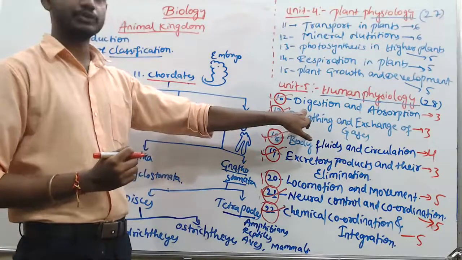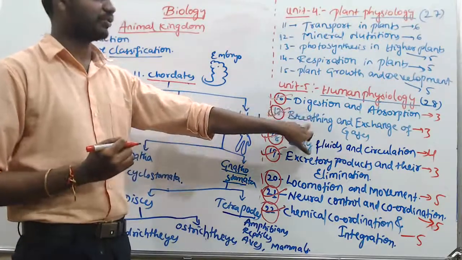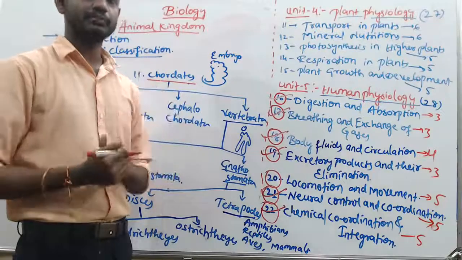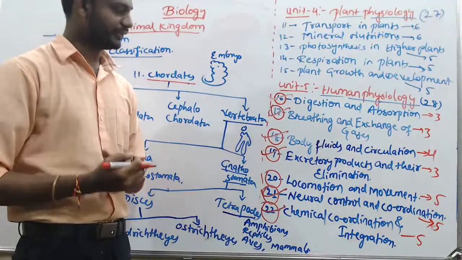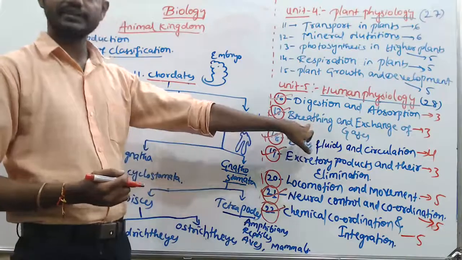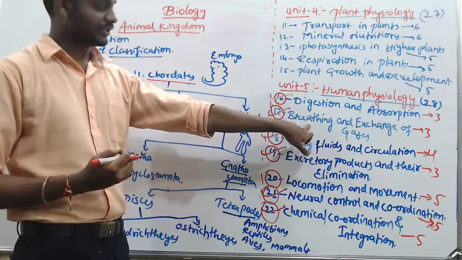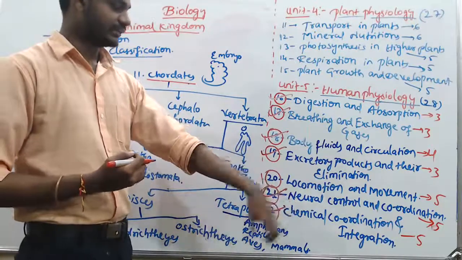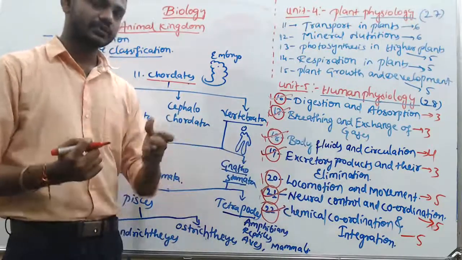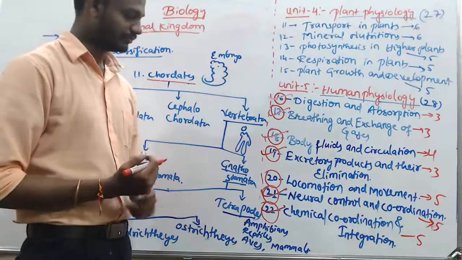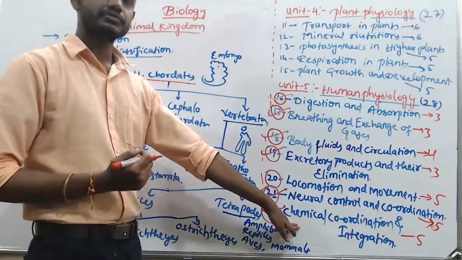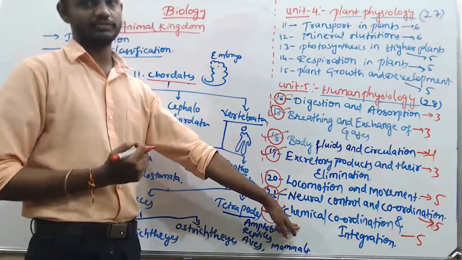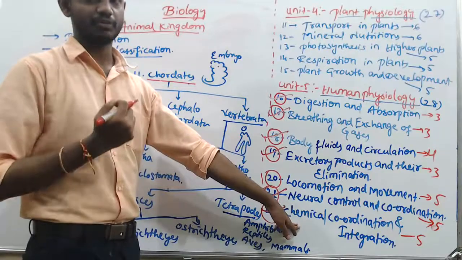Okay, that is the human digestive system you come across, body fluids and circulation with respect to the blood and their types and their components, right? Breathing and exchange of gases, that is the human respiratory system you already come across, the human excretory system you come across, right? And the neural control and coordination, that is the neuron, as well as a detailed study of the brain. Chemical coordination and integration, in which we're going to learn about different hormones released in the human body.